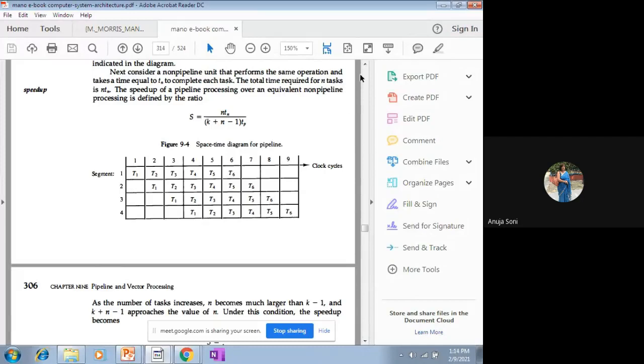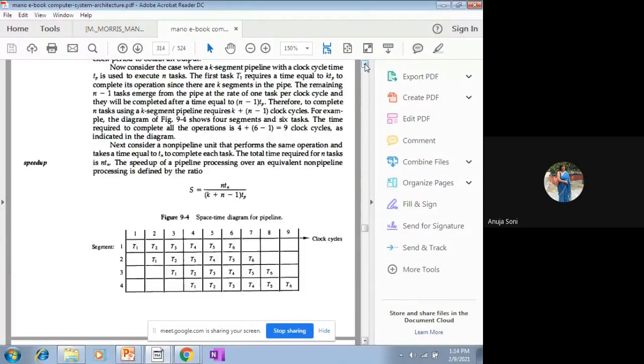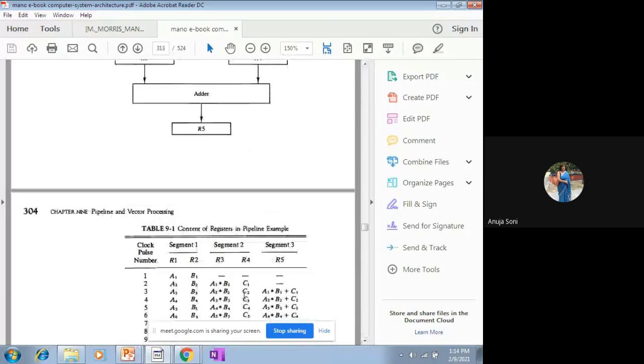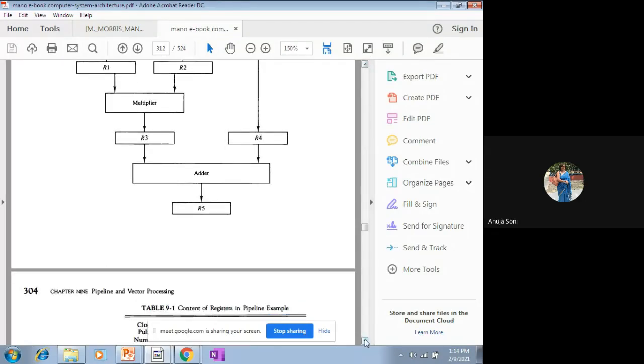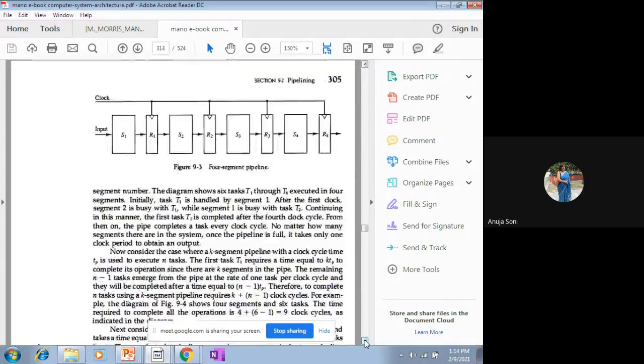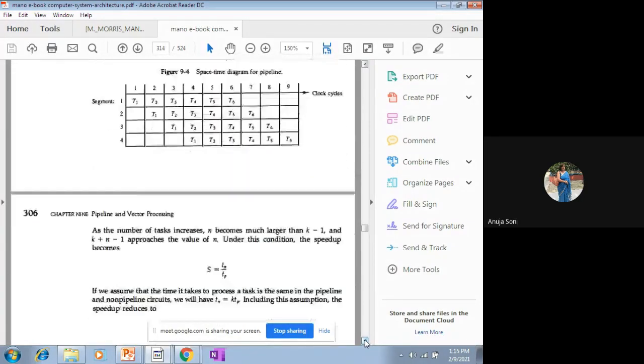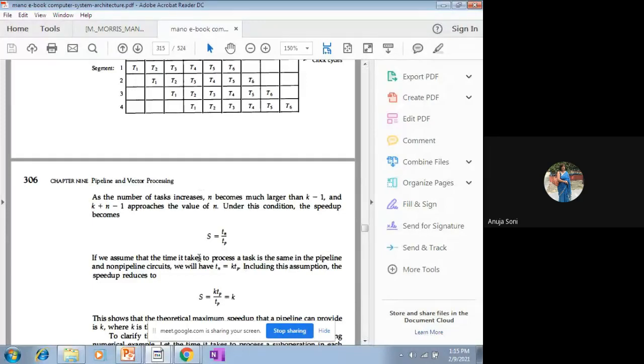This space-time diagram is important. Prior to that, the earlier diagram we have done, the segmentation diagram, is also a space-time diagram only, and this kind of a segment diagram can be asked in the final exam. Now, because section 2.9.2 is still there, and moreover this formula also is there, a little formula. This condition: as the number of tasks increases and becomes much larger than k minus 1, under this condition the speed up works as follows.